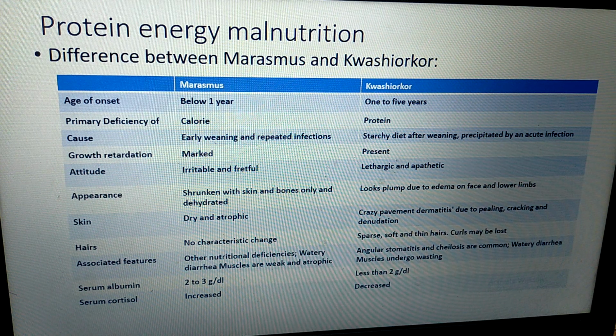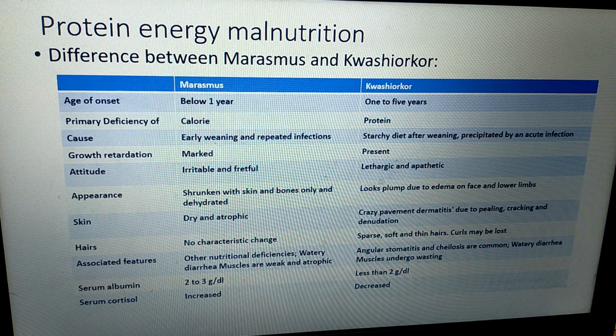In Kwashiorkor, the parents will often give a starchy diet after weaning. Starchy diet means carbohydrate diet. Protein is lacking because they don't have knowledge of a balanced diet, which is precipitated by acute infections. If such a patient has an acute infection, it will again worsen the condition.